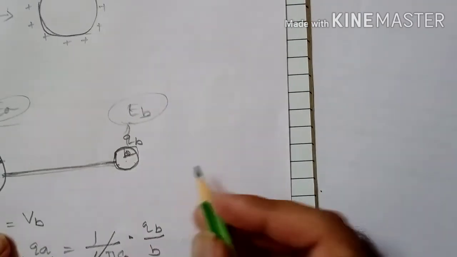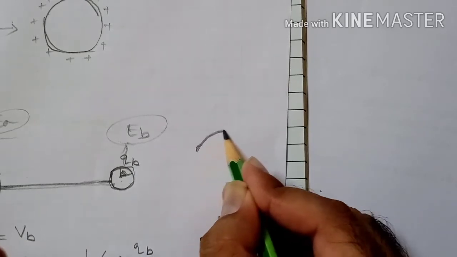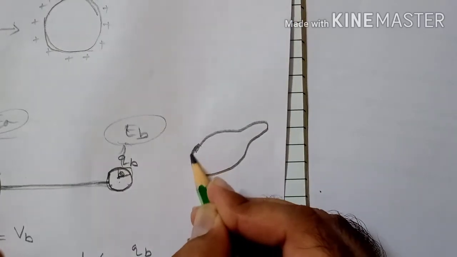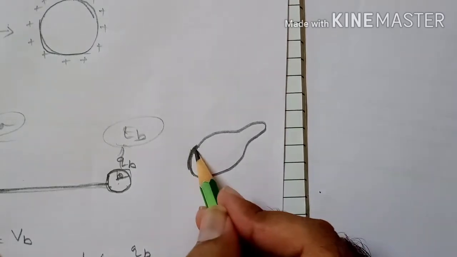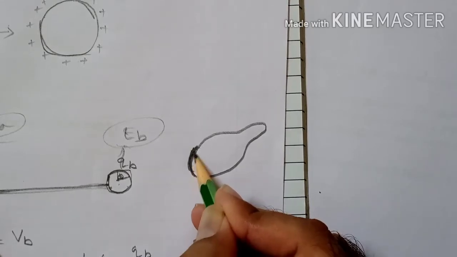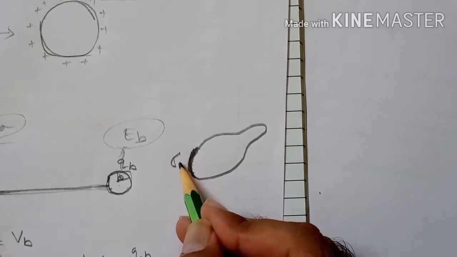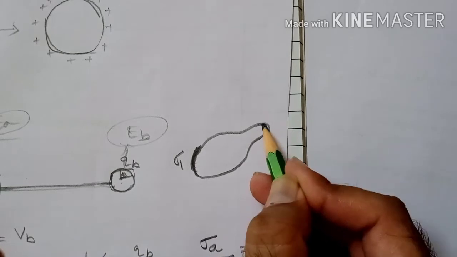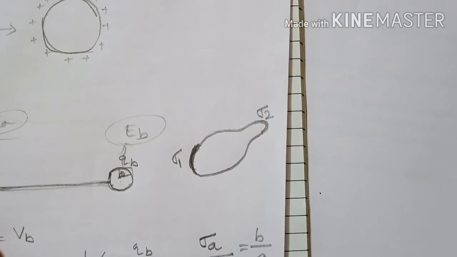It means here if we consider a conductor like this, suppose this is the charged conductor, then for this curve the radius will be large. Therefore here let me take sigma 1, and on this curved part the radius will be less, and here I am taking surface charge density sigma 2.